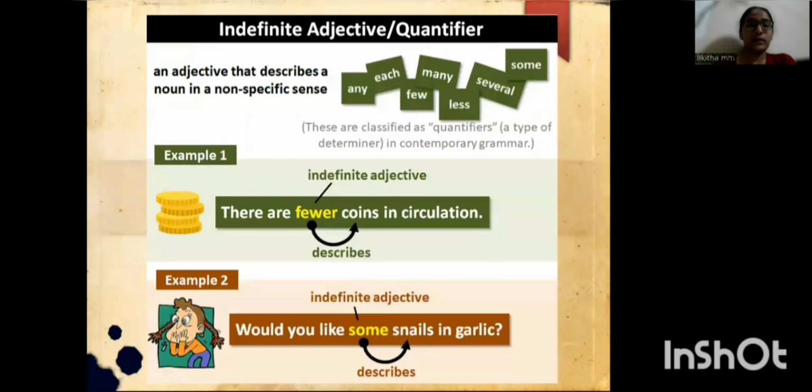This is an indefinite adjectives picture, which you can see that in this first example, there are fewer coins in the circulation. Here, fewer is an indefinite adjective which describes coins. And in the second example, would you like some snails in garlic? Here, some is an indefinite adjective which describes snails.